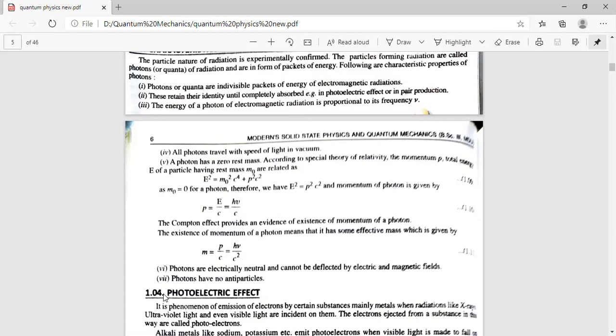The Compton effect provides evidence of the existence of the momentum of a photon. Now, if there is a momentum, then there has to be some effective mass. Momentum is mass into velocity.